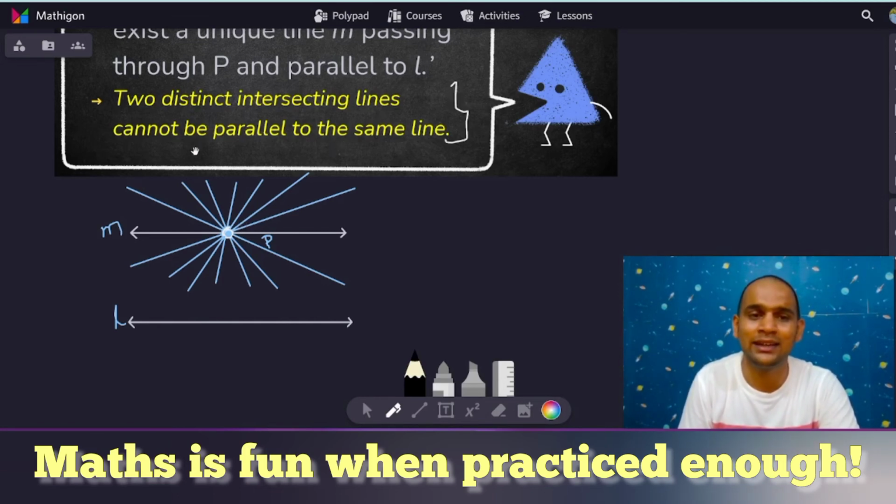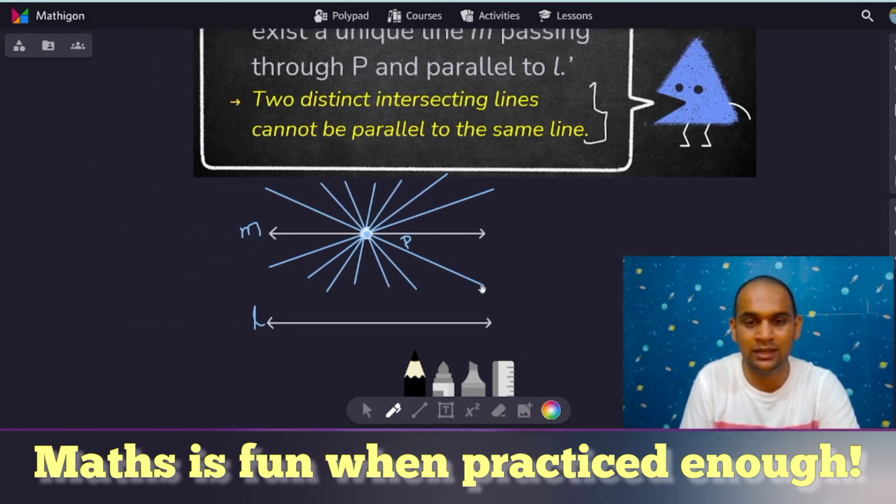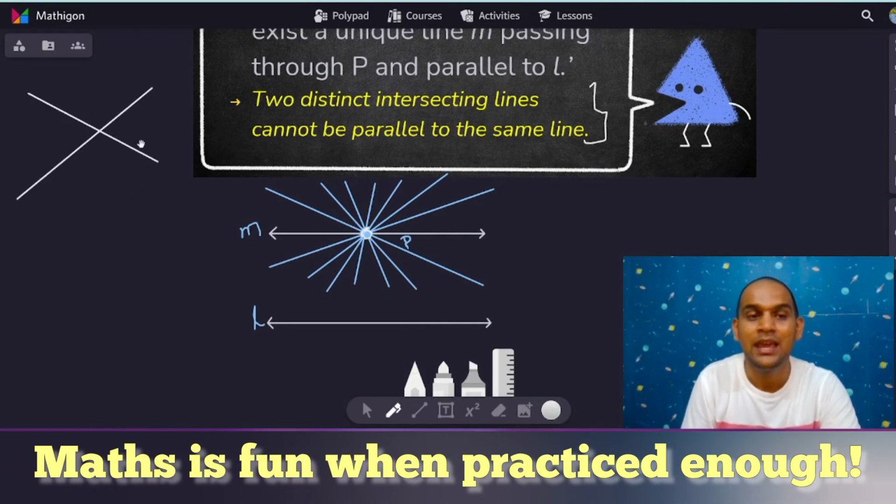Okay, there is one more subsidiary statement to that. Two distinct intersecting lines cannot be parallel to the same line. What is the meaning of that? Let's quickly understand. Two distinct intersecting lines. If I draw them like this and name them L and M, they are intersecting. Now, what does it say? These both lines cannot be parallel to the same line.